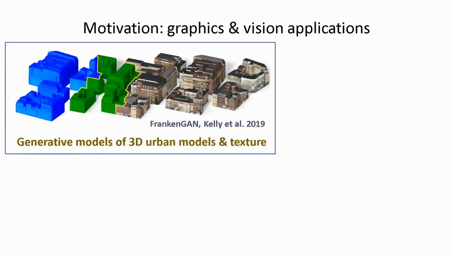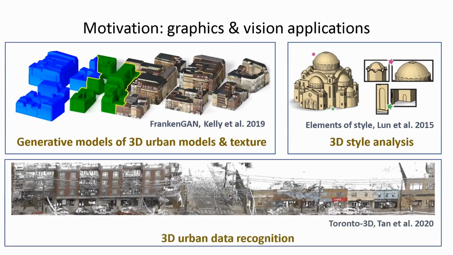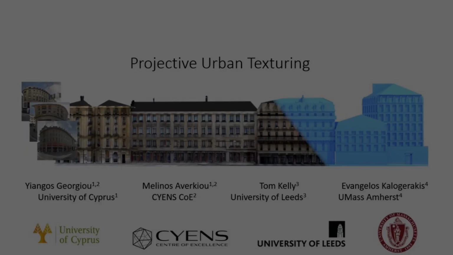Structure-aware generative models of 3D urban geometry and texture are becoming increasingly useful in graphics and virtual worlds. Labeled parts can also facilitate style-related analysis of buildings. Then synthetic building datasets may also be useful to train or pre-train 3D urban recognition pipelines. The previously discussed UNFAS project could also be one such pipeline.